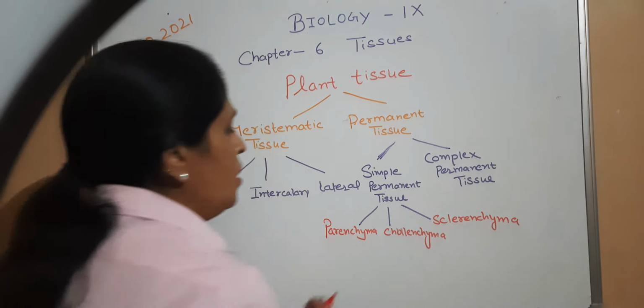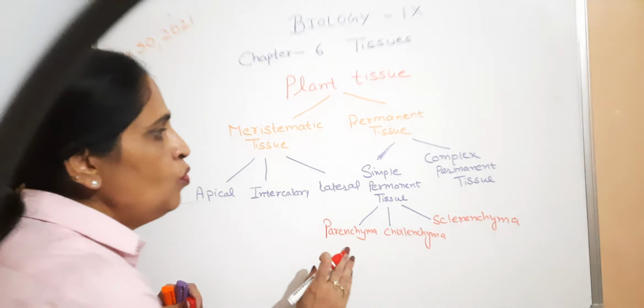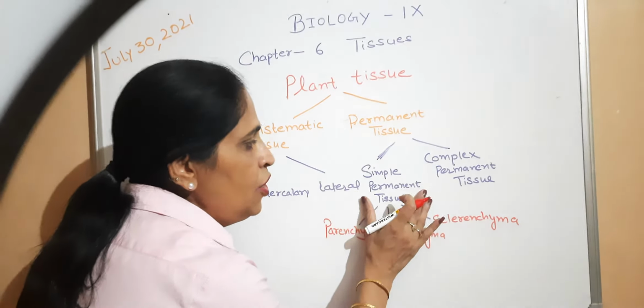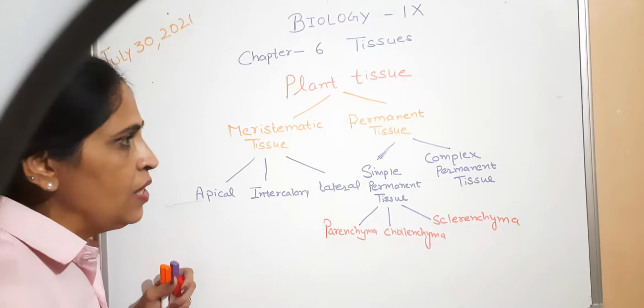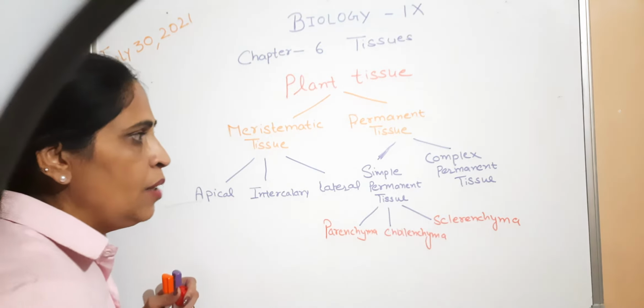These are the three types of simple permanent tissue. Simple permanent tissue is made up of a single type of cells, and complex permanent tissue is made up of more than one type of cells.